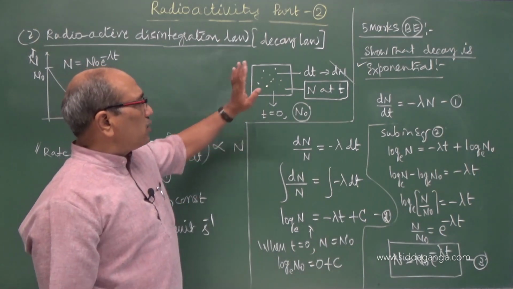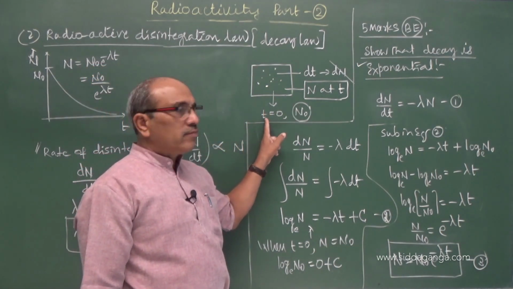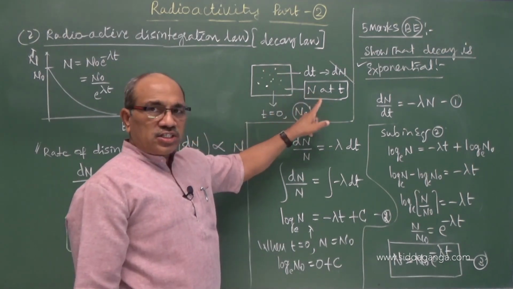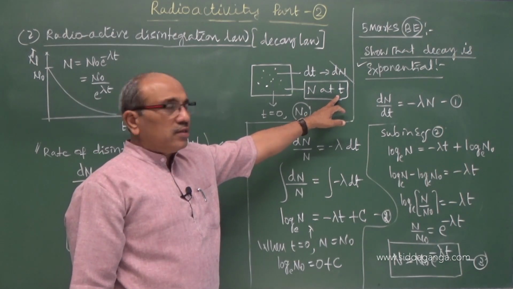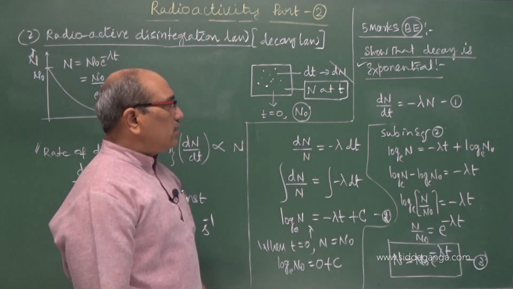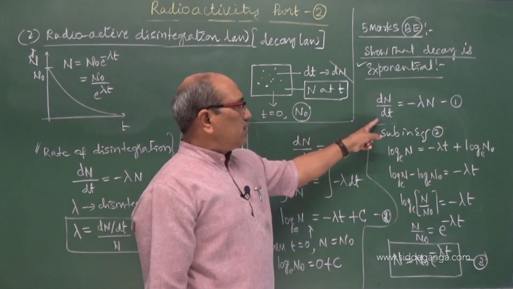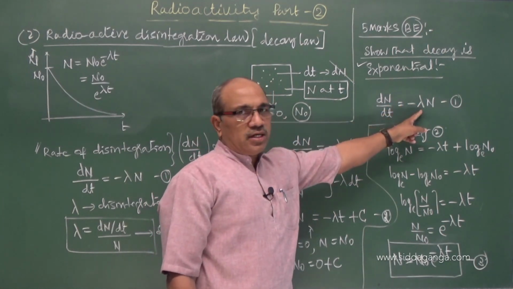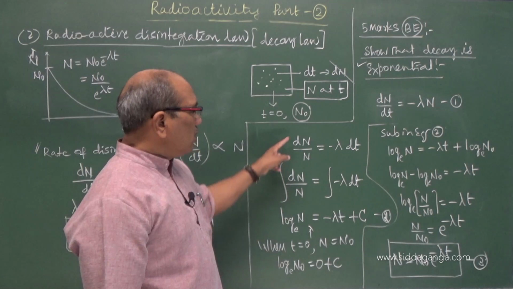As I told you, you have to consider n naught atoms at time t equal to 0 seconds, when the experiment of counting started. The n atoms present at any time t, in time dt, dn atoms are disintegrated. Then according to the decay law, rate of disintegration equals minus lambda n, where lambda is the disintegration constant.